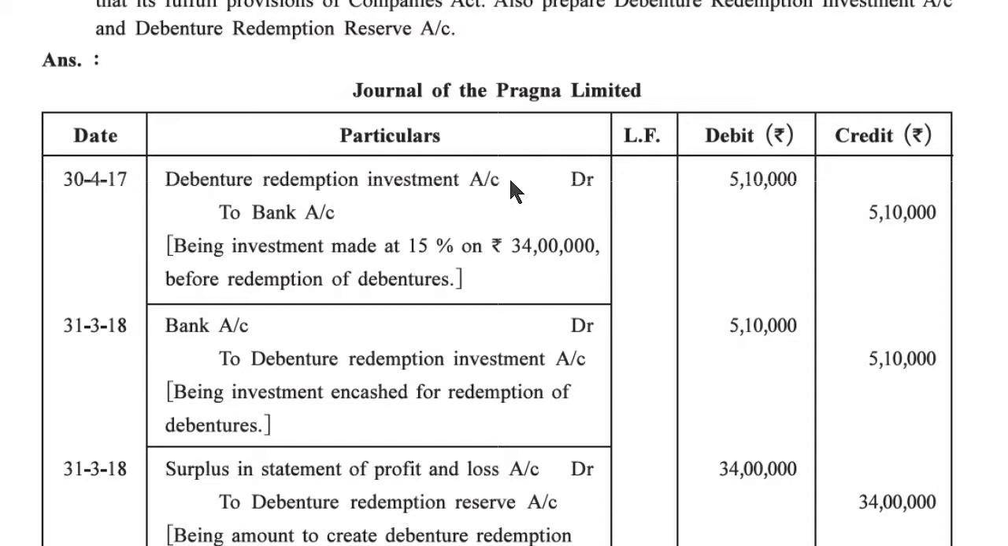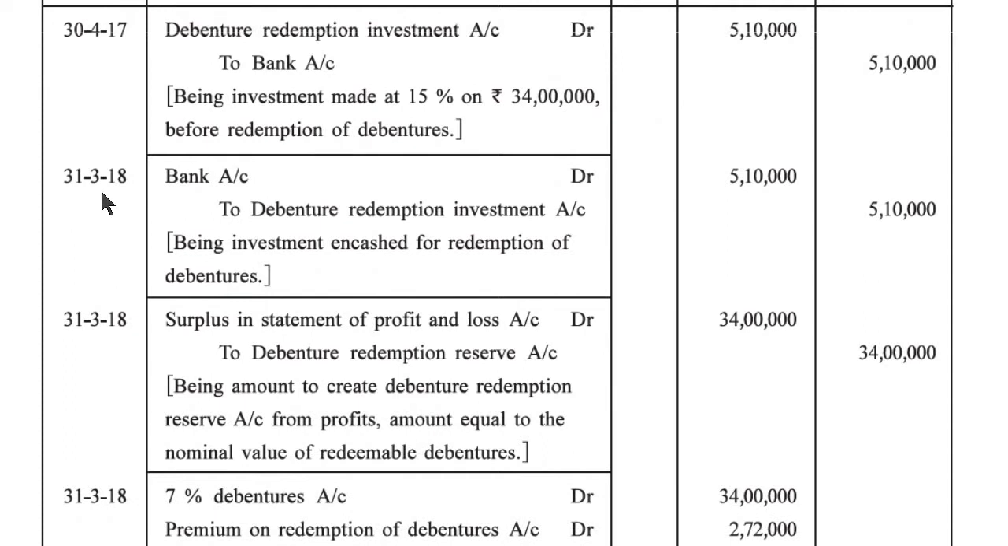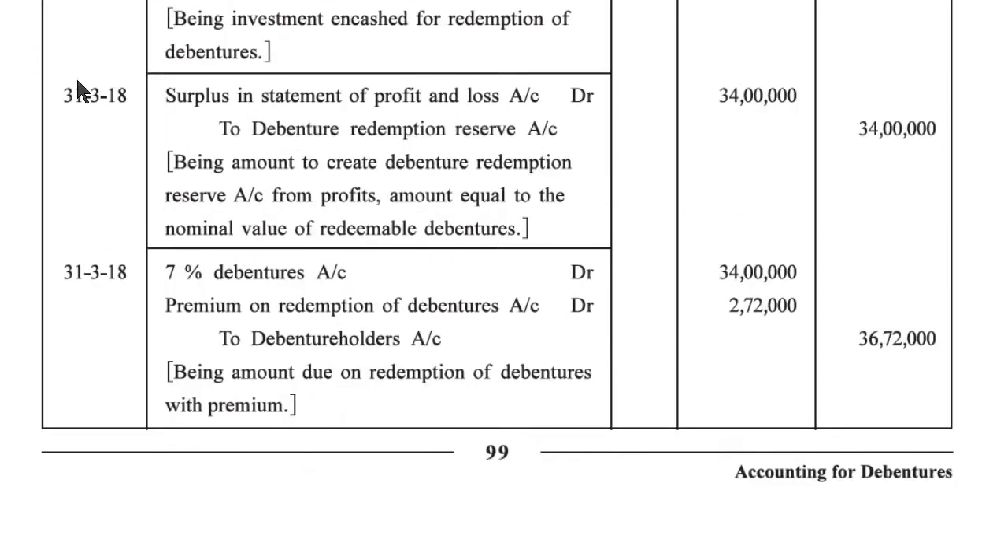30/4/2017, debenture redemption investment account debit 5,10,000 to bank account 5,10,000. Being investment made at 15% on 34 lakh before redemption of debenture. 31st March 2018, bank account debit 5,10,000 to debenture redemption investment account 5,10,000. Being investment encashed for redemption of debenture. 31st March 2018, surplus in statement of profit and loss account debit 34 lakh to debenture redemption reserve account 34 lakh. Being amount to create a debenture redemption reserve account from profit, equal to the nominal value of the redeemable debenture.